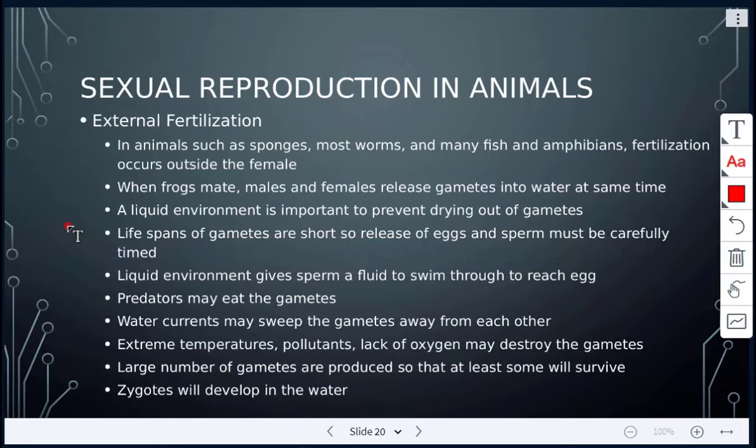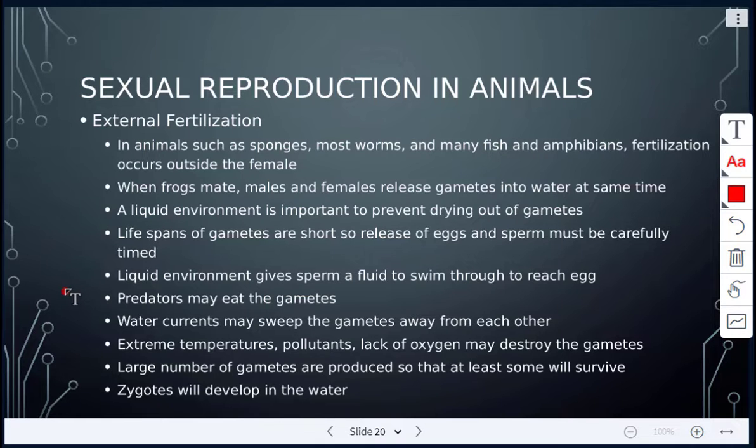Also, the lifespans of gametes are short. So the release of the eggs and the sperm has to be carefully timed so that the sperm and egg are able to meet and get fertilized. The liquid environment gives sperm a fluid to swim through to reach the egg.